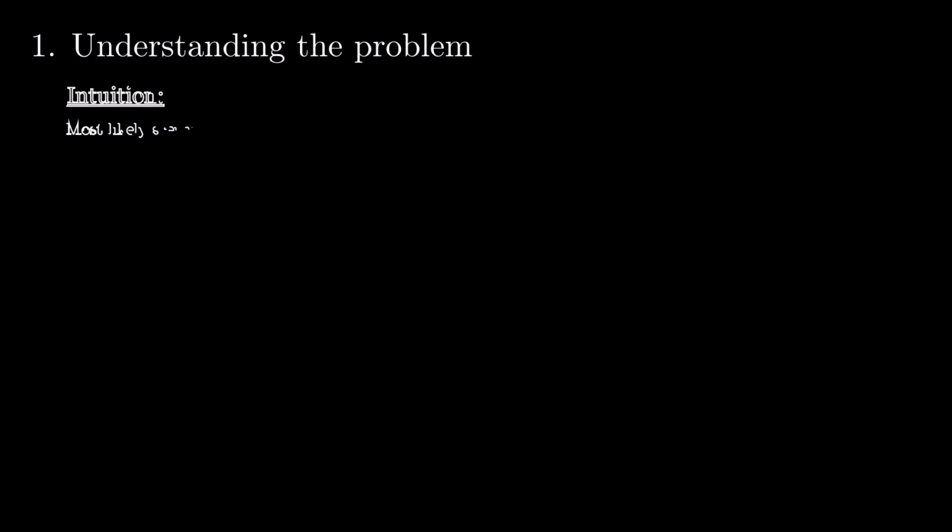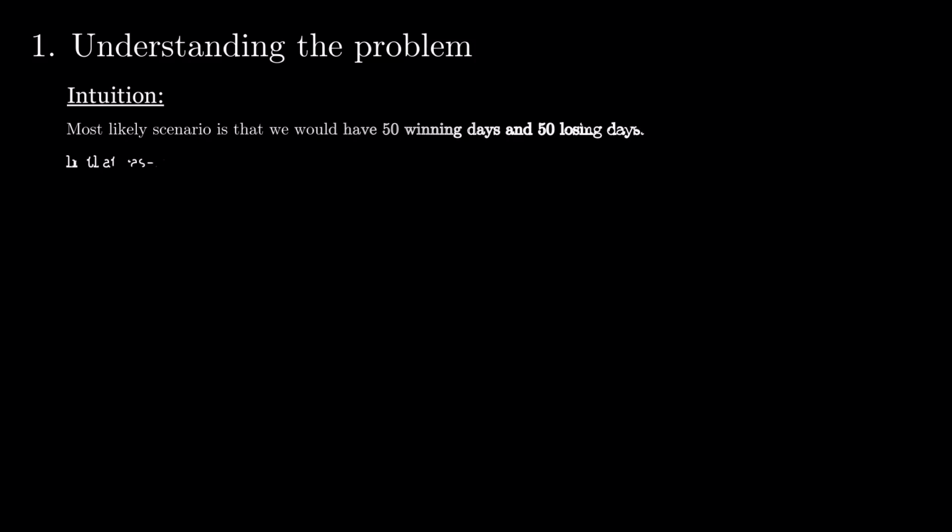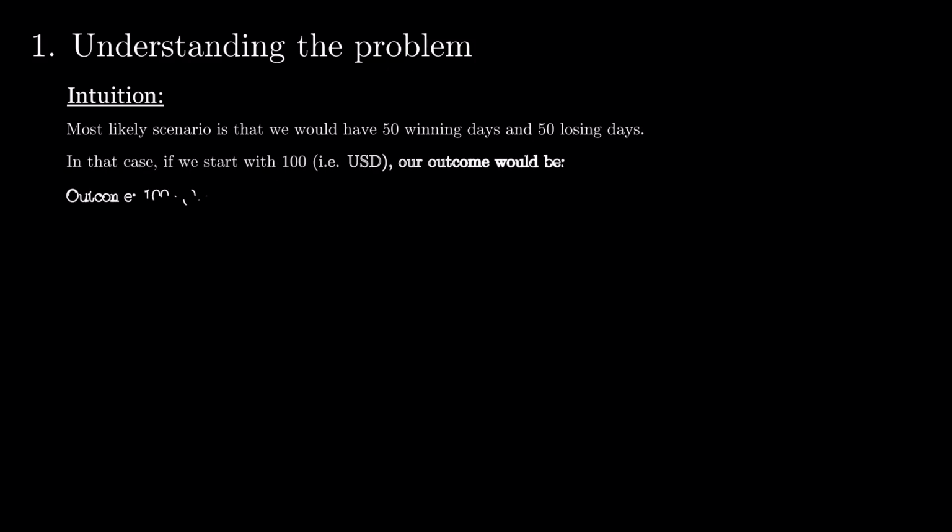Let's try using our intuition. If we have 100 days and 50-50 odds, the most likely outcome would, intuitively, be the one in which we have 50 winning days and 50 losing days. In that scenario, starting with $100, after 100 days, you'd end up having less than what you started with. This is due to the following equation that tells us that losing 10% 50 days and gaining 10% in the other days yields us less than $100.